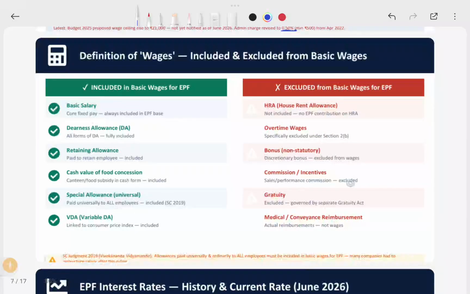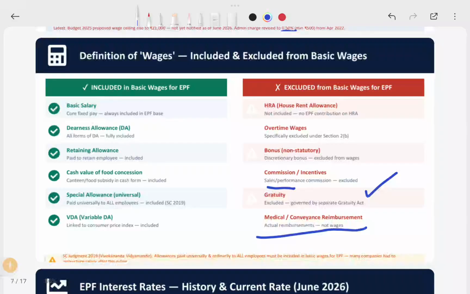And commission or incentives based on performance and sales are also excluded. And gratuity is specifically excluded by the government from the definition itself. And medical and insurance coverage or whatever is actual reimbursement is also excluded. So I hope you understand the definition.